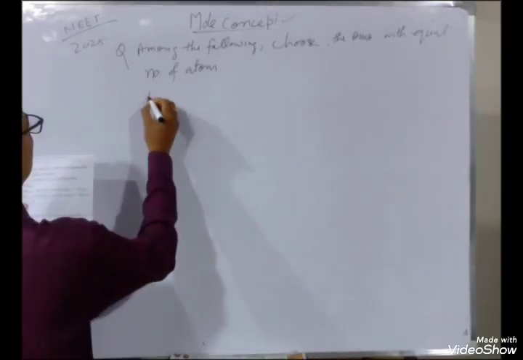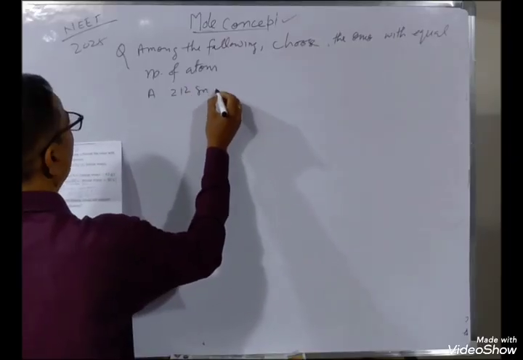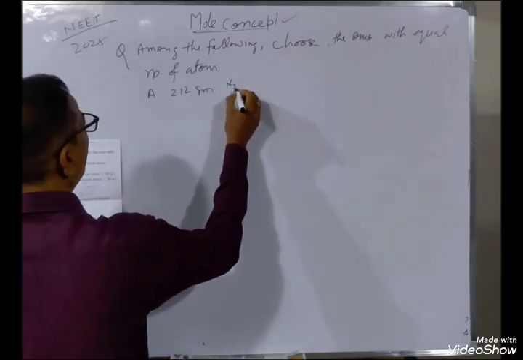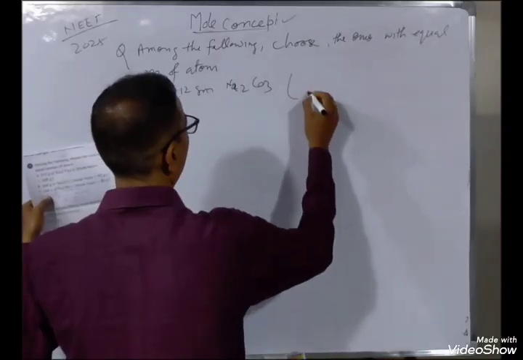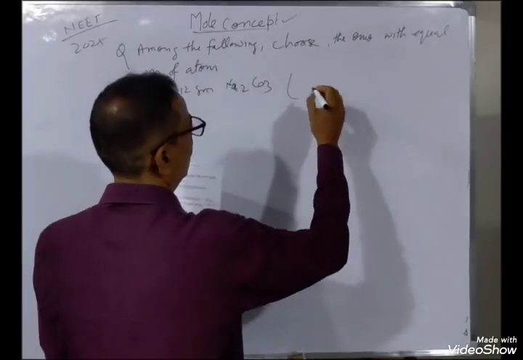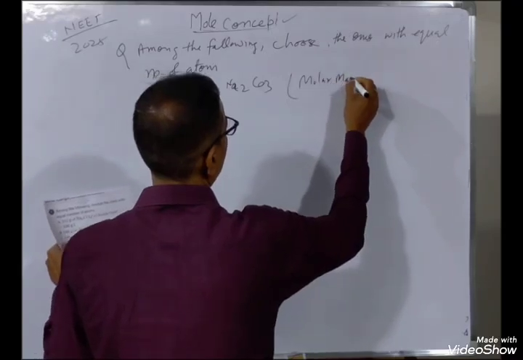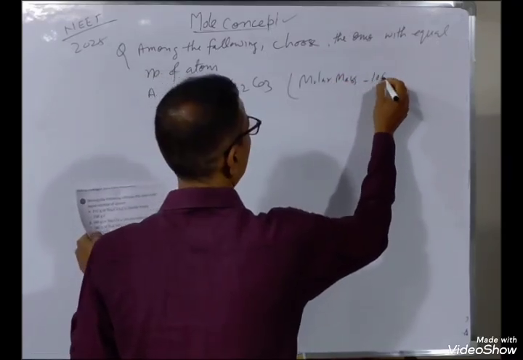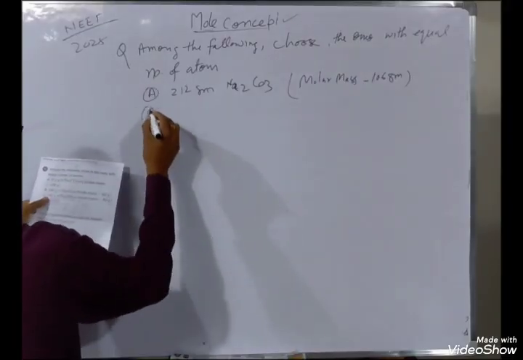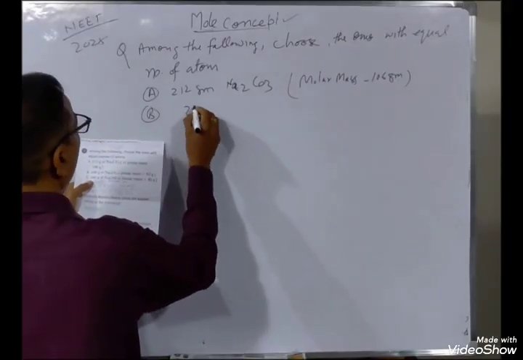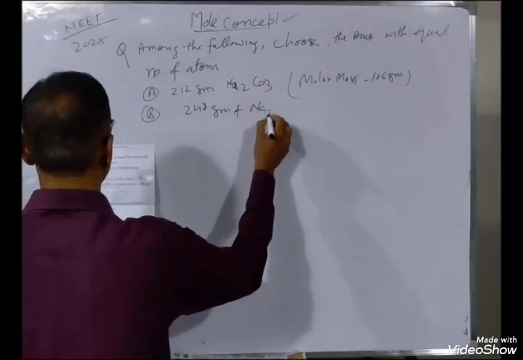A is 212 gram sodium carbonate, Na2CO3. Molar mass दिया है, molar mass is 106 gram. B is 248 gram of Na2O.